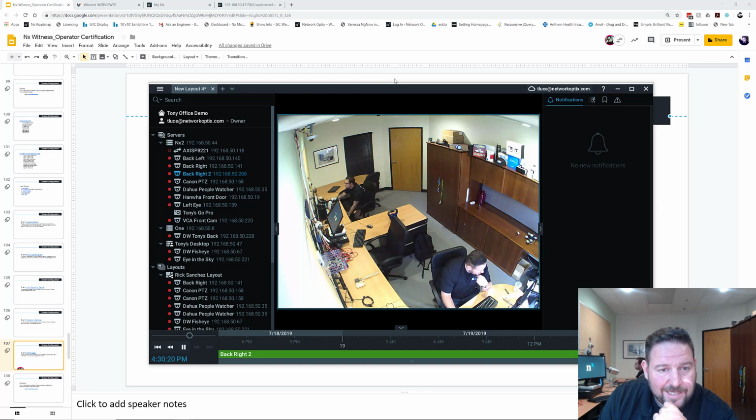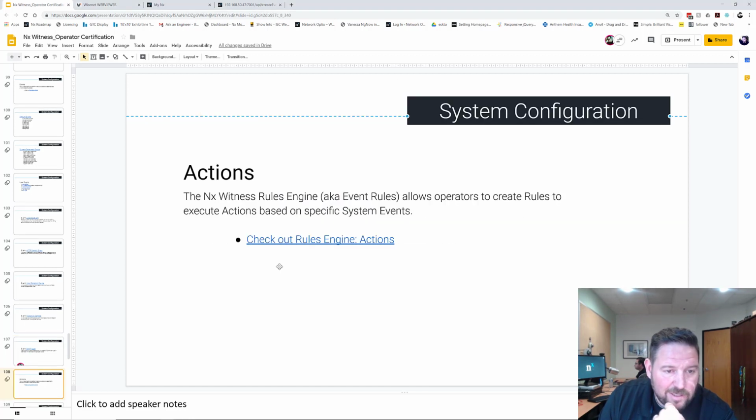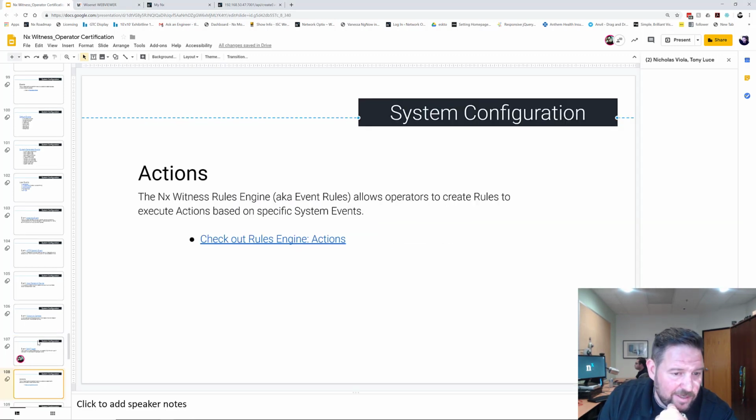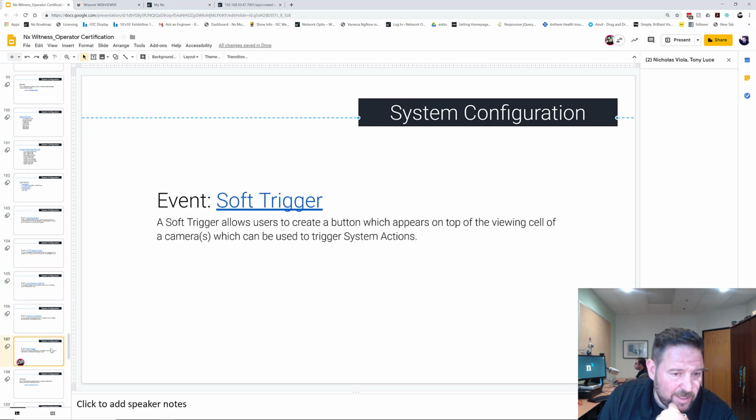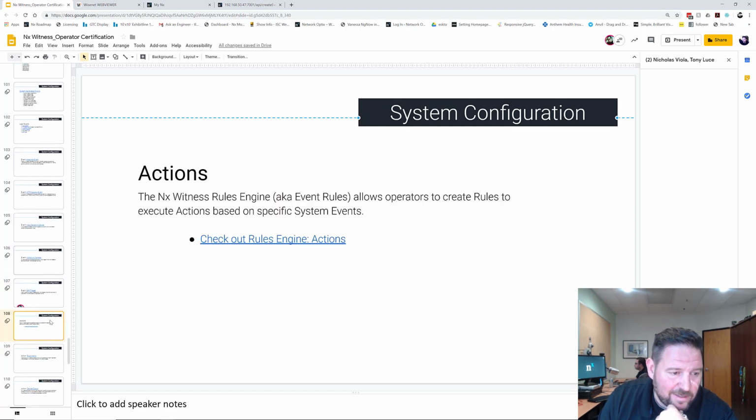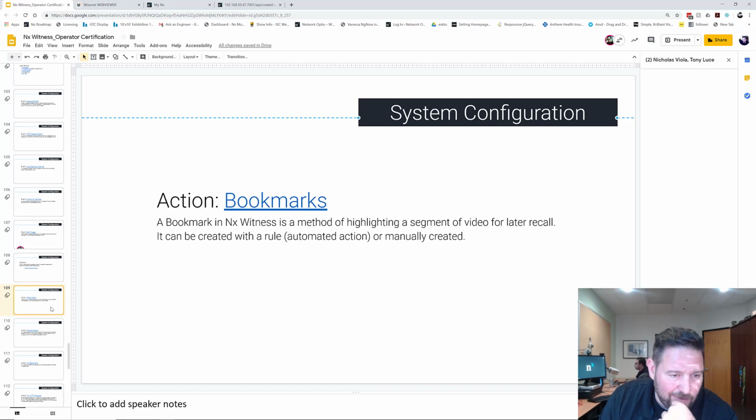Check it out. Next up, we are going to go over actions. We are into the actions area. So actually the next action we're going to go over is bookmarks.